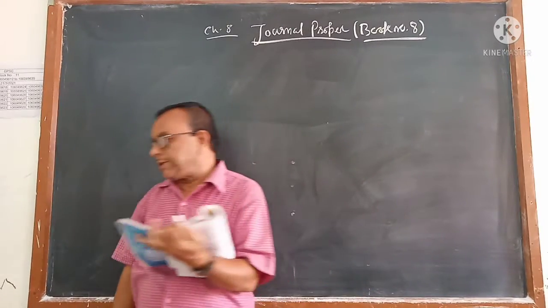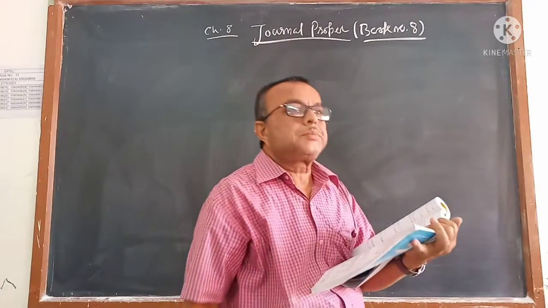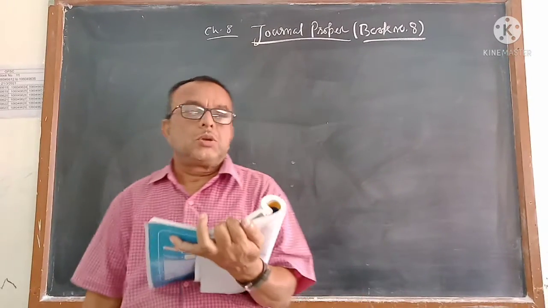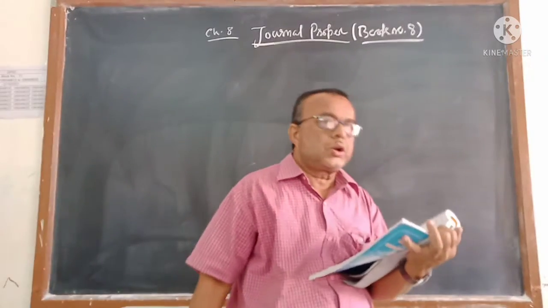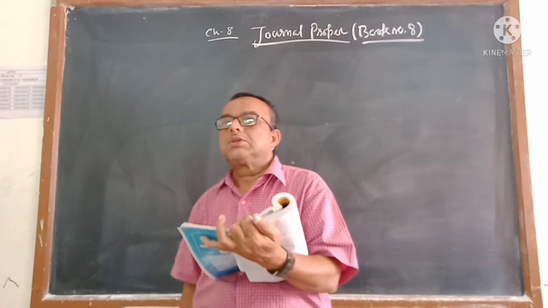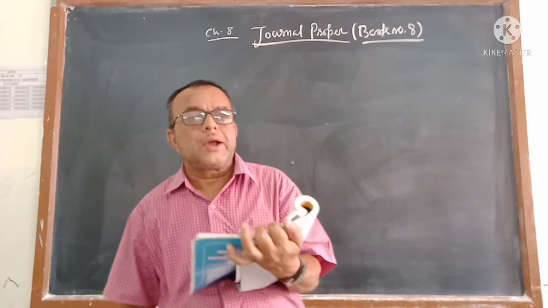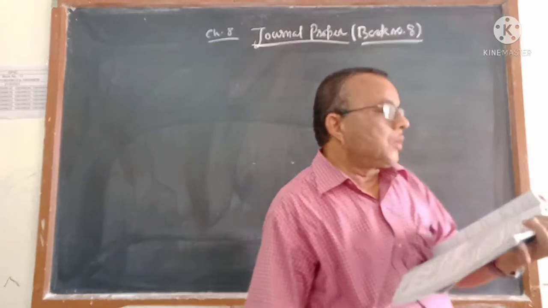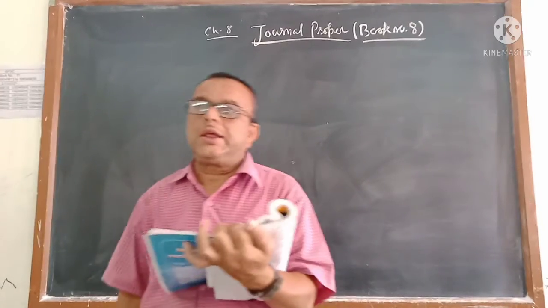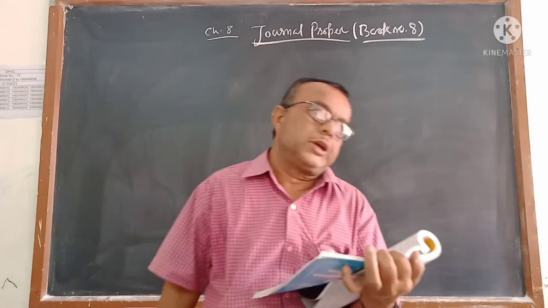Book number 1, as all of you know, I want to remind you once again, will take credit purchase of goods transactions. Book number 2 will take credit sales of goods transactions. Book number 3 will take goods purchased that you are giving back on credit. Book number 4 will take goods sold on credit that you are getting back. Book number 5 is cash transactions. Books 6 and 7 are bills related transactions. And book 8 takes the journal entries which will not come in book number 1 to 7.